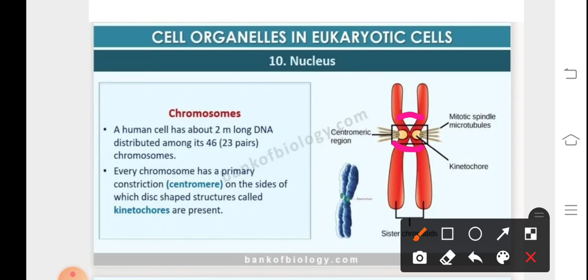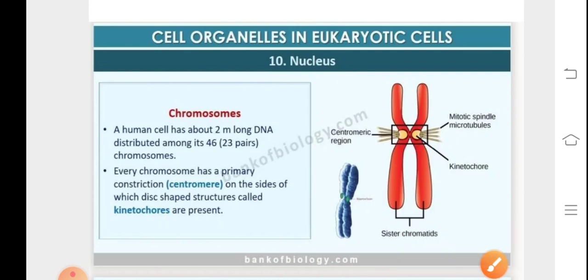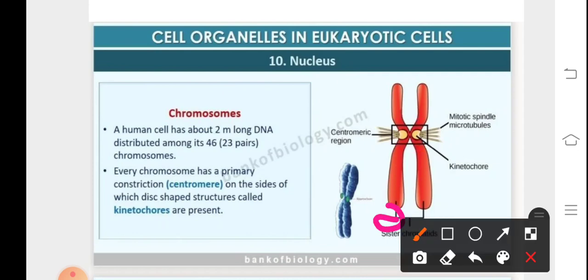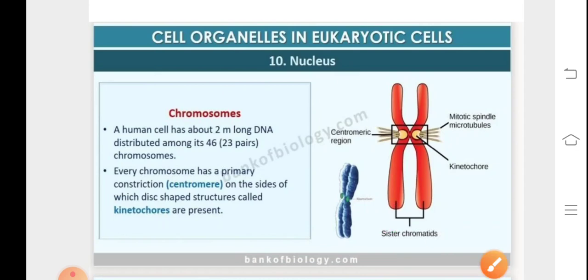There could also be a presence of a secondary constriction over here, giving rise to a region which is referred to as the satellite. So there could be the presence of the satellite at the base because of the development of the secondary constriction. Now when we talk about the chromosomes, they get arranged in this ribbon form structure at the time of cell division. The discovery was done by Strasburger and the name was given by Waldeyer.